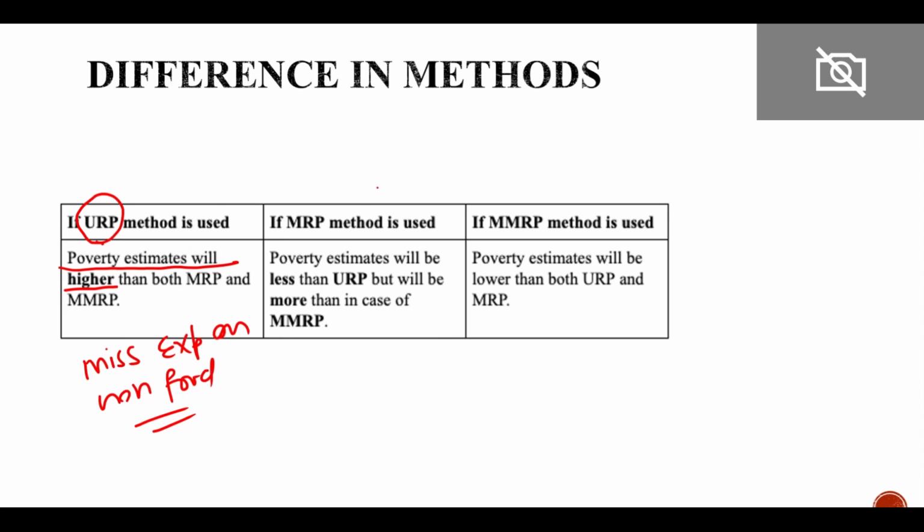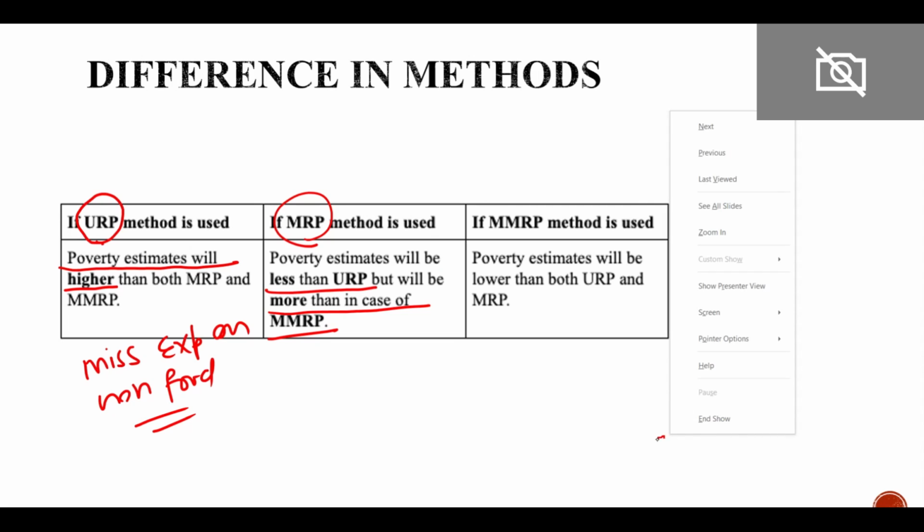If we use MRP, then the poverty estimate will be less than URP, but more than MMRP. Similarly, in this case also we might miss some expenditure, right? The poverty estimate will be lower than both URP and MRP in the case of MMRP.